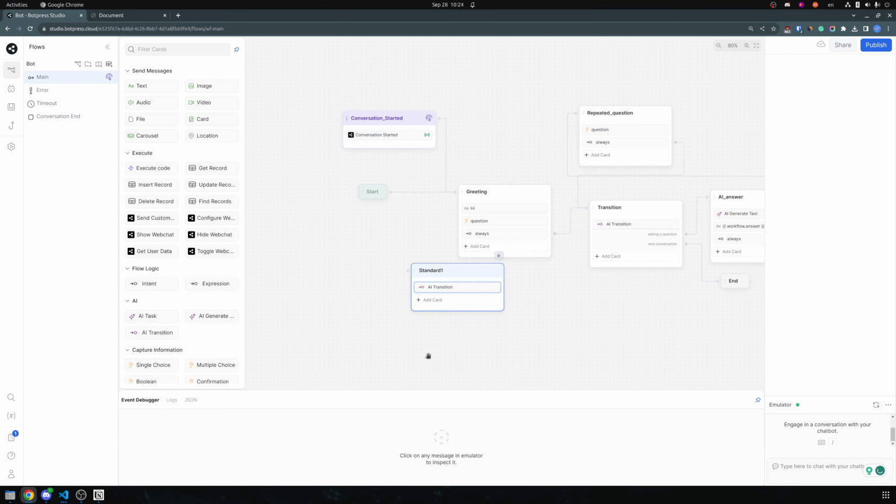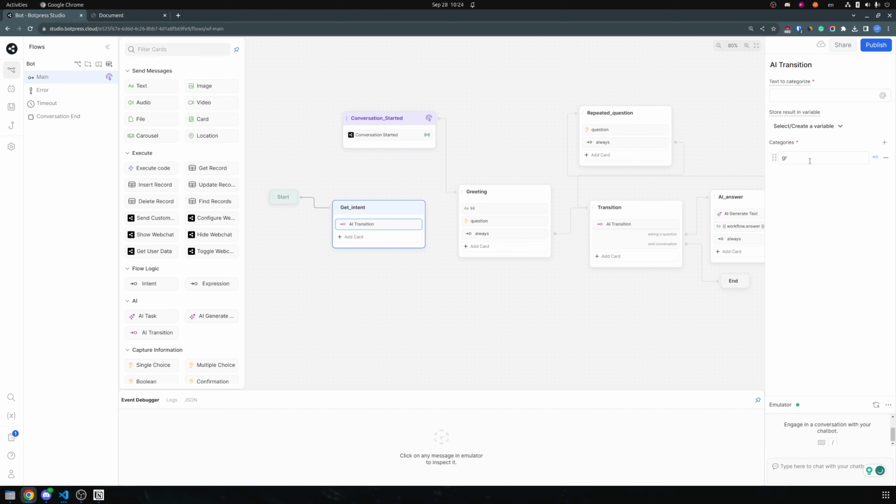So let's add a new transition. Let's remove this link from start to greeting and make it go to get the intent. Now in this AI transition, we will have two categories.